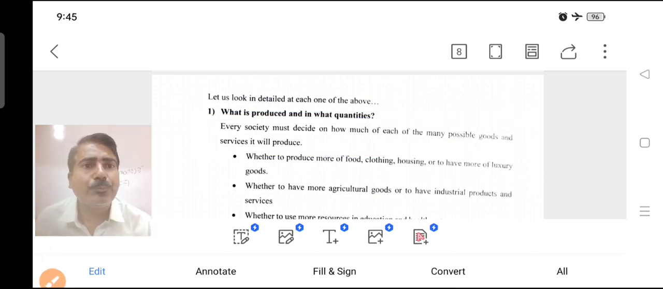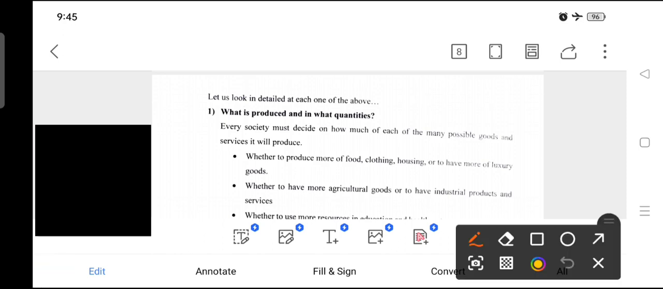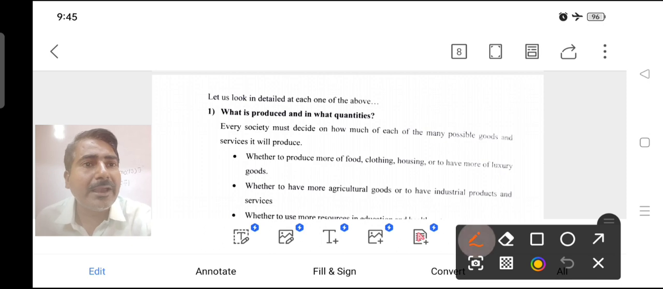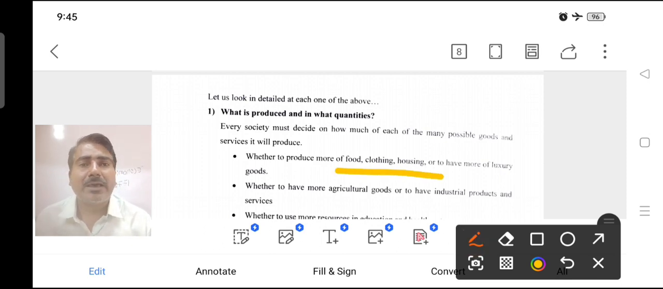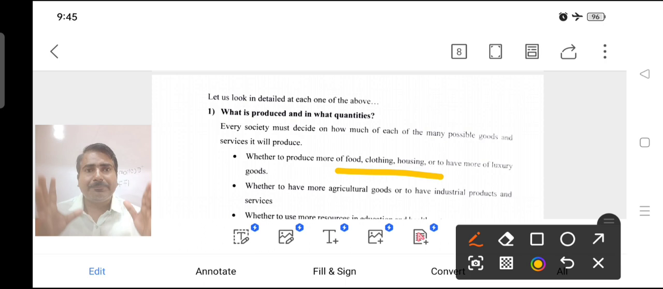Whether to produce more goods, like clothing, food, clothing, and housing. There are three necessity goods. Food means consumption purpose. Clothing is for weavers, it will be the consideration of cloth. And housing means they have a place to rest, the house. So which commodities do we produce?